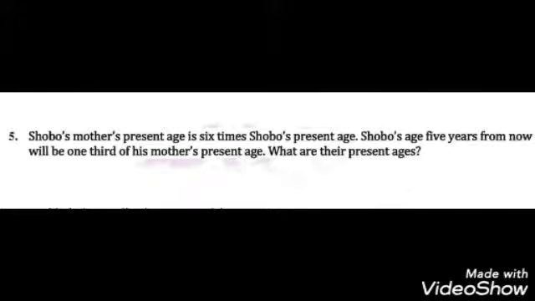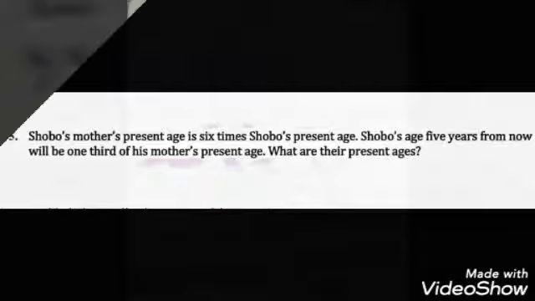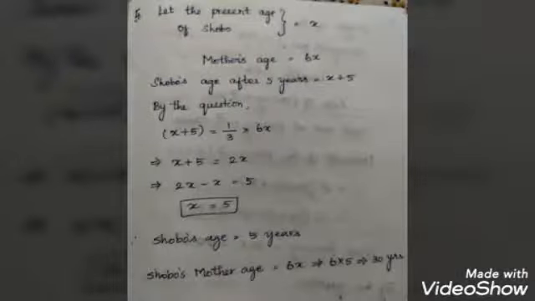Sobo's age 5 years from now will be 1/3 of his mother's age. What are their ages? Okay, first, Sobo's mother's age is 6 times Sobo's age. Two people are there, one is Sobo, another one is Sobo's mother. So Sobo's mother's age is 6 times Sobo's age. After 5 years, 3 times it will be.